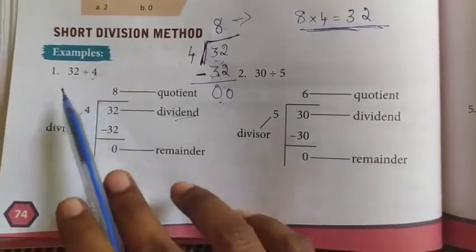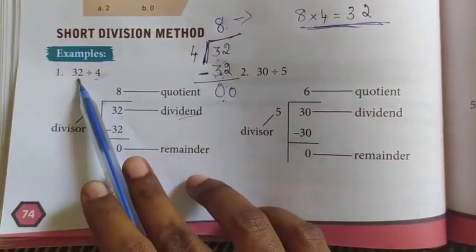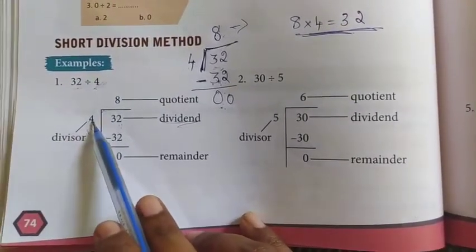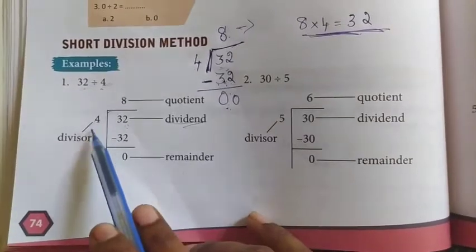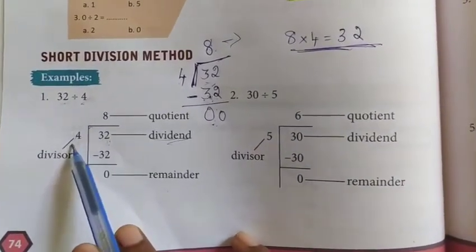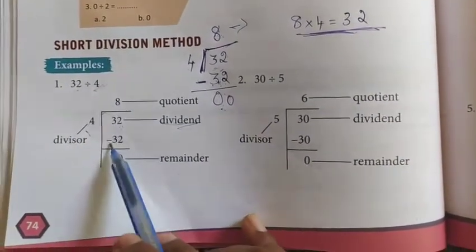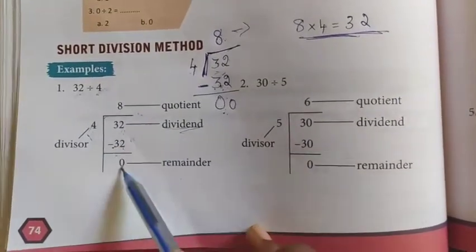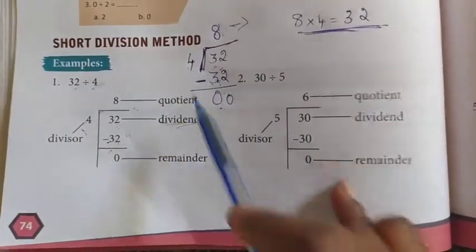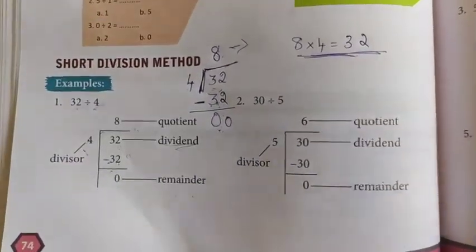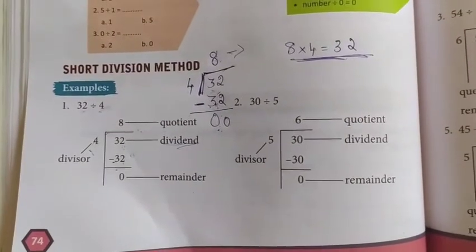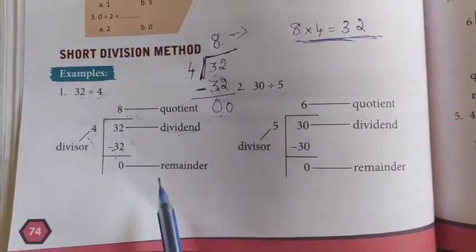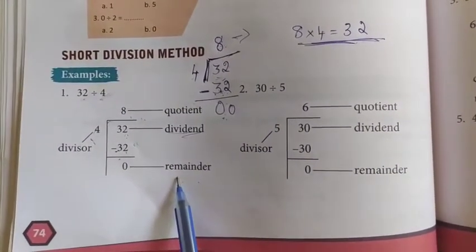So in this question, the first number is called the dividend. This is called the divisor, 4. So that table you have to say. 4 8s are 32. You have to write it as 32. Then subtract these two. The answer is 0. The quotient is 8. The remainder is 0. The question will ask you to find the quotient and remainder. So you have to write quotient is equal to 8, remainder is equal to 0. Like that you have to do.